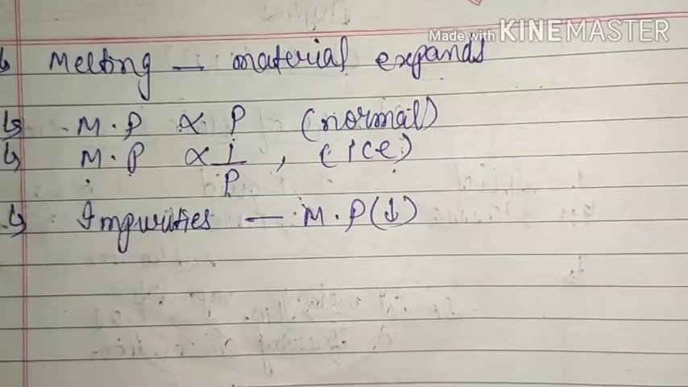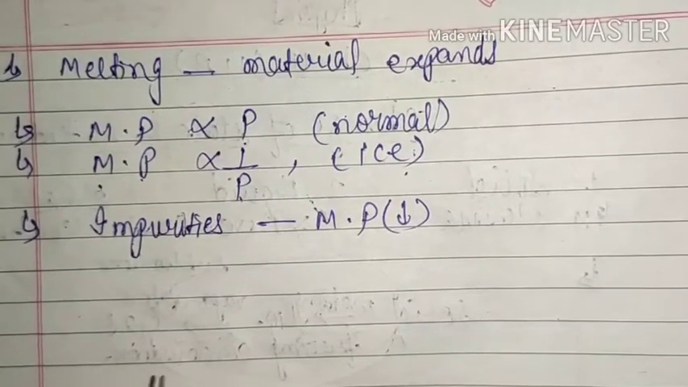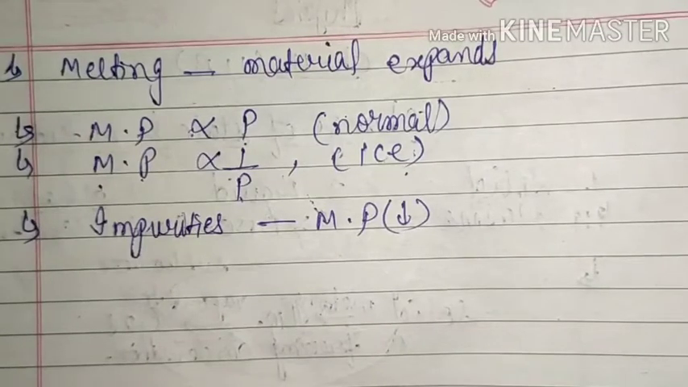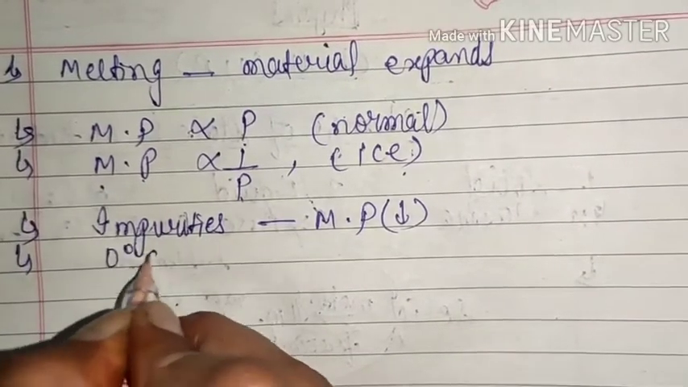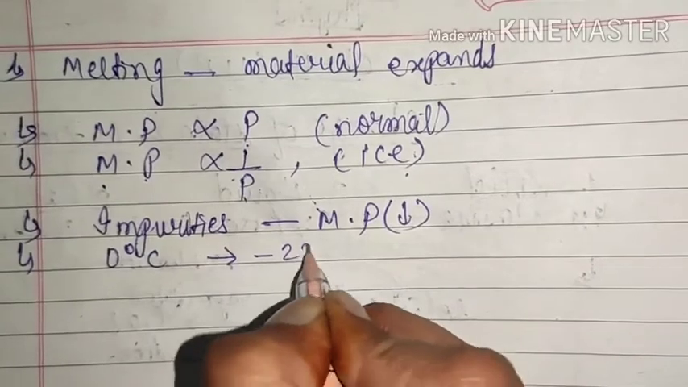Here one example is given, which is a very important example. Most of the time it is asked in the exams. It is given for the melting point of ice. If we add some salt to it to prepare kulfis or ice creams, which we generally use, then its melting point decreases. For example, 0 degrees Celsius to minus 22 degrees Celsius.